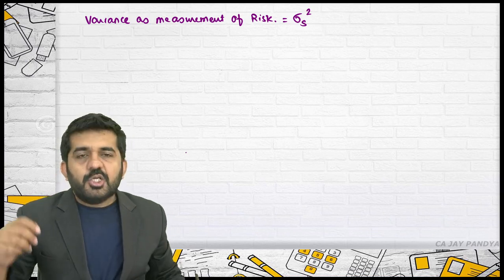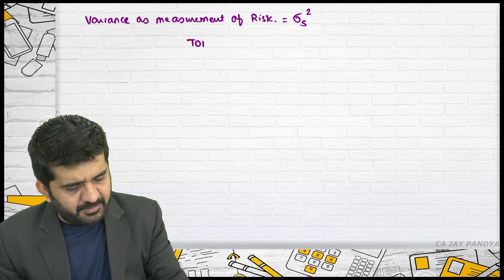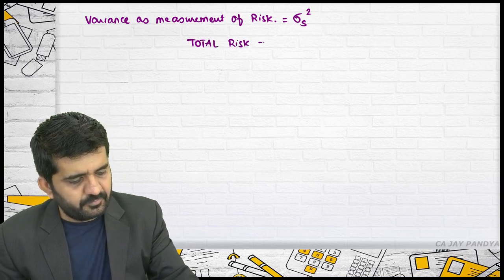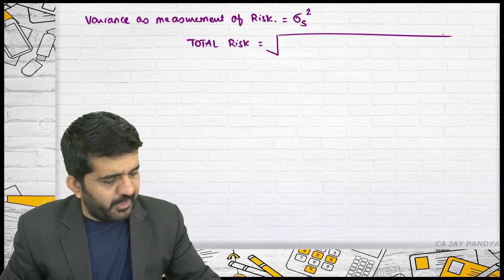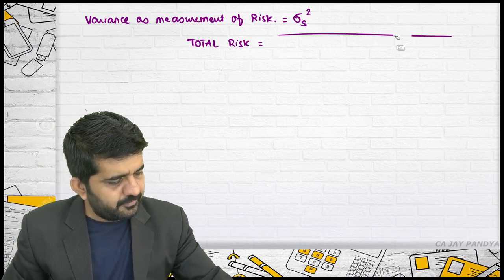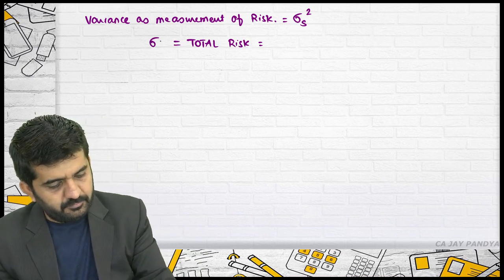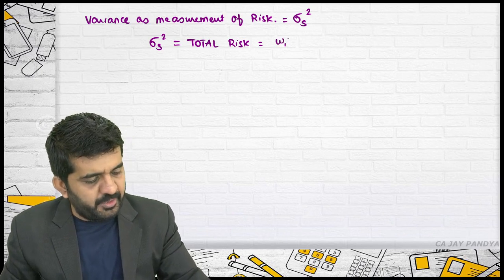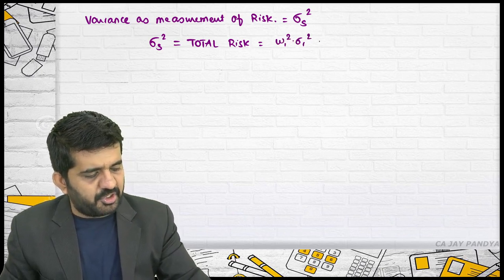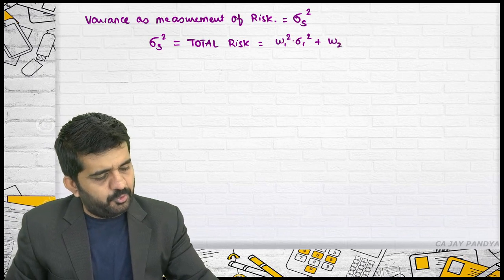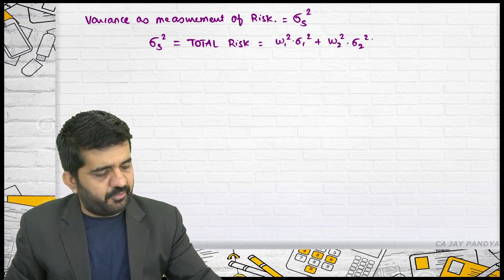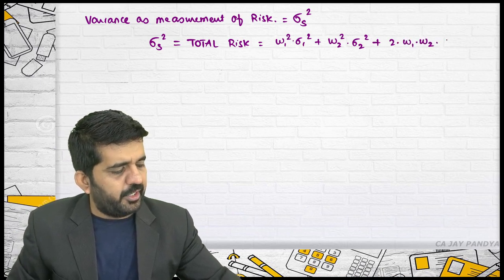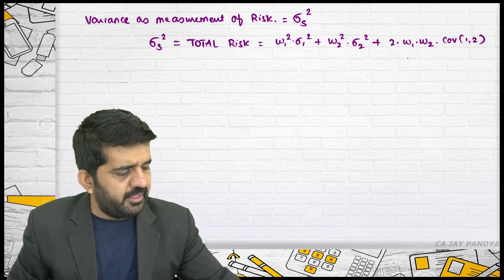Is it alright? So if standard deviation is the measurement of risk, what will be total risk? It will be under root, no, as now it is square. It is standard deviation square, the under root will be removed. It will be W1 whole square into standard deviation of 1 whole square plus W2 whole square into standard deviation of 2 whole square plus 2 into W1 into W2 into covariance between 1 and 2.